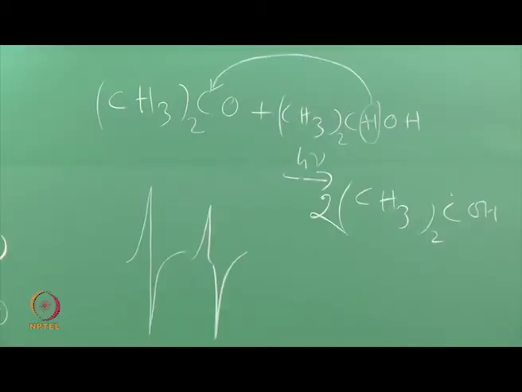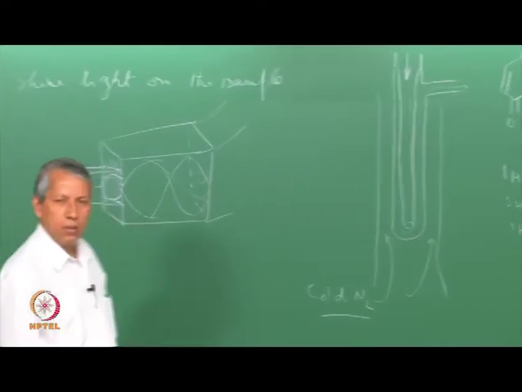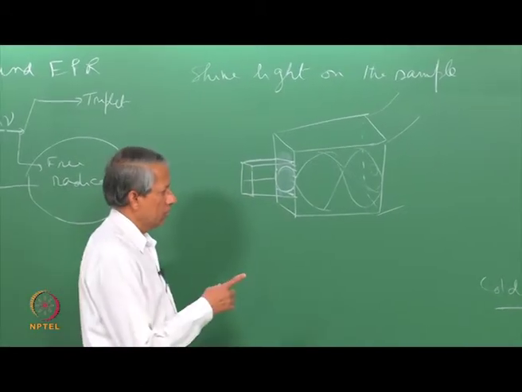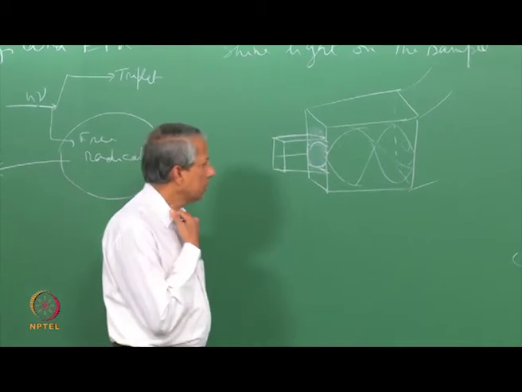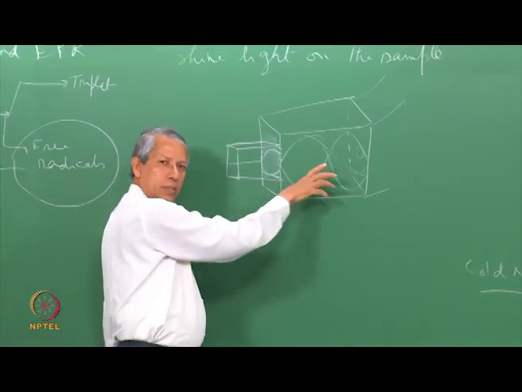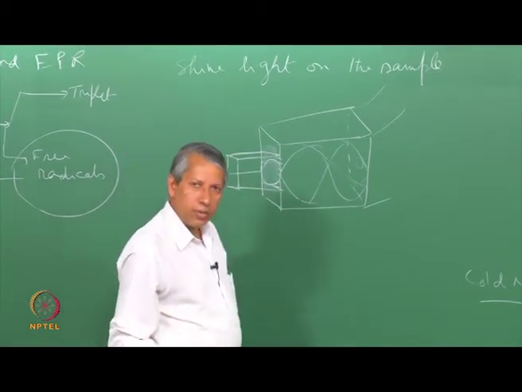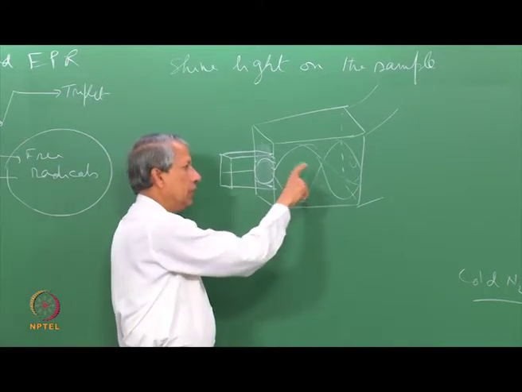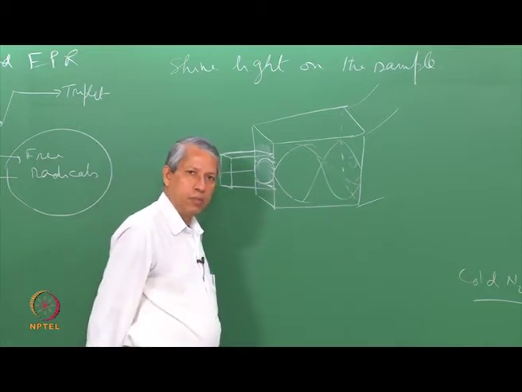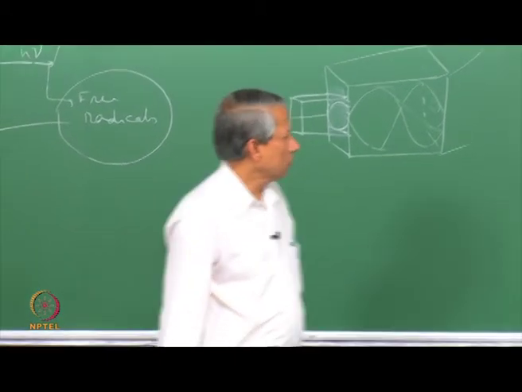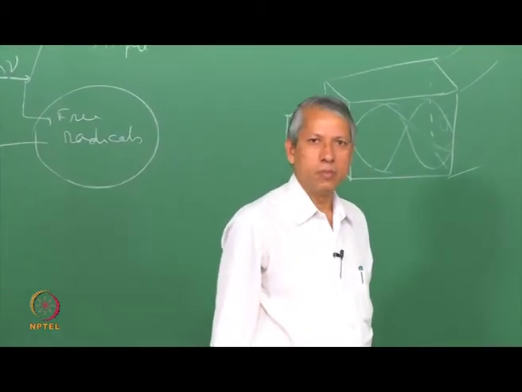That is the way steady state photolysis works, and we can look at the radical directly, if of course the circumstances are favorable. Of course, the condition for this is that we are doing continuous photolysis, shining light all the time and detecting the spectrum. But radicals being short lived, they are also dying at the same time. So, whatever steady state concentrations are built up here will contribute to the observed spectrum. If the radicals do not have sufficient steady state concentration, it may be almost impossible to see the spectrum in this fashion.